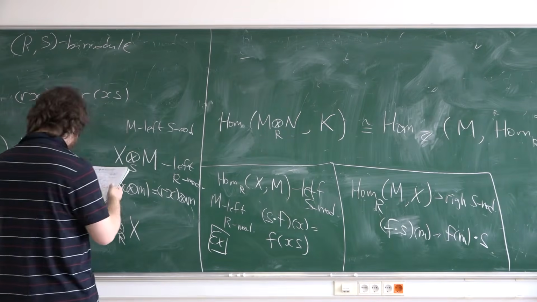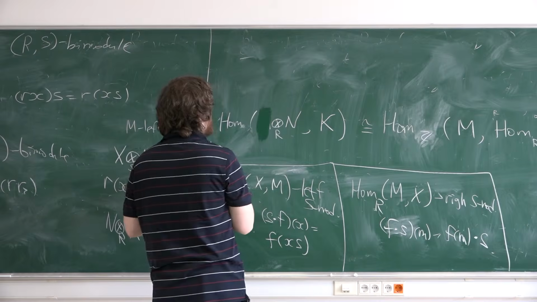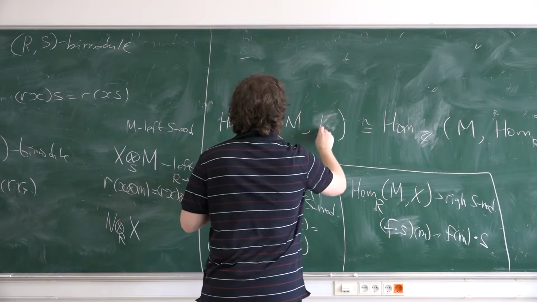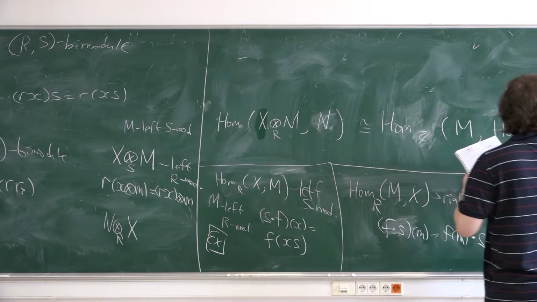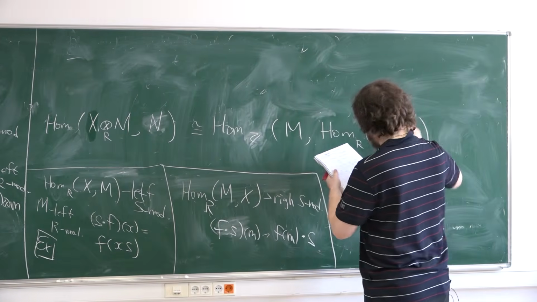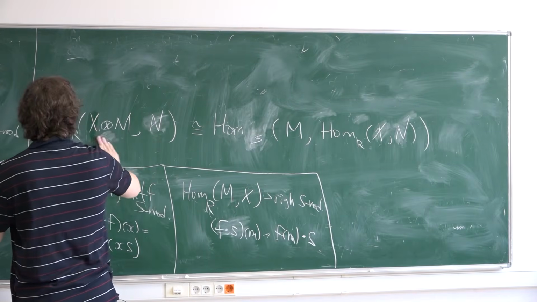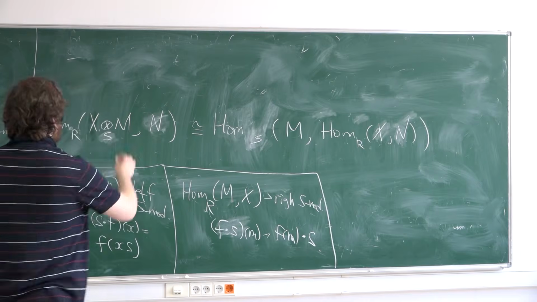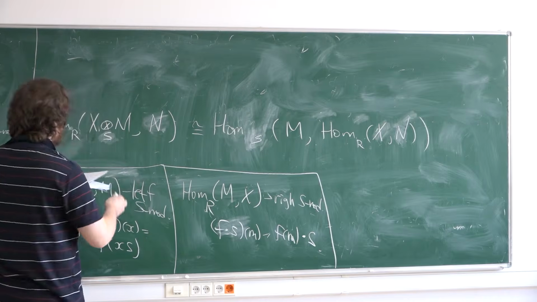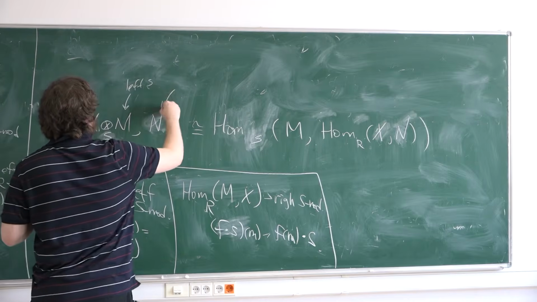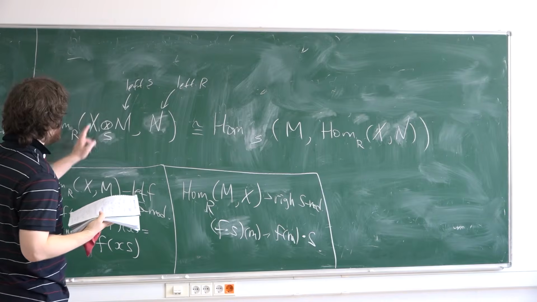And of course you have the similar adjunction. If you consider Hom from M to Hom of N and X, where M is a left S module and N is a left R module, and X is an R-S bimodule, so this thing is also a left R module.